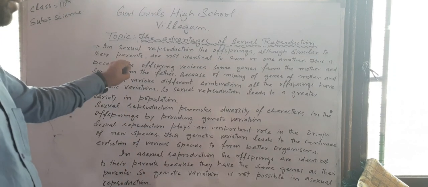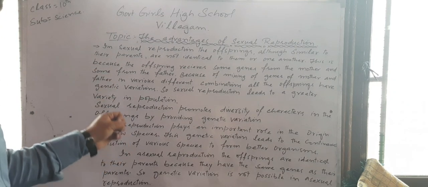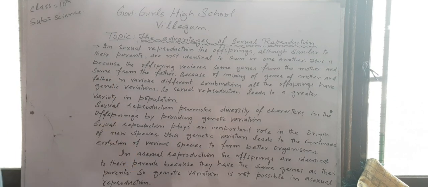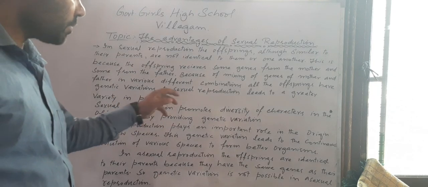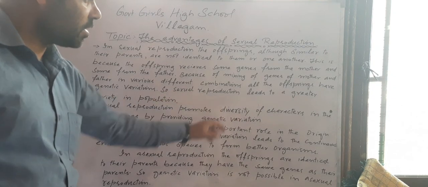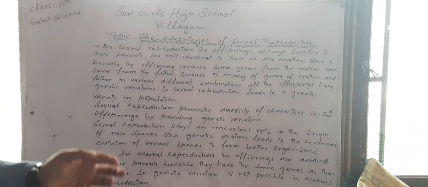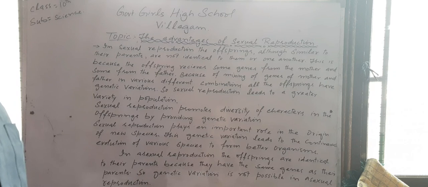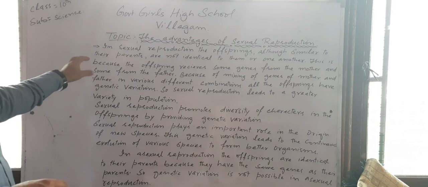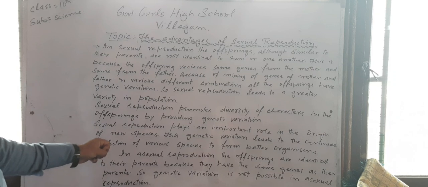So the advantage of sexual reproduction is that they have different genes that lead to evolution. And with evolution, what happens? Different organisms with diversity of characters, and there is a continuous evolution of various species with better organisms coming day by day, generation after generation, due to sexual reproduction. This was the advantage of sexual reproduction over asexual reproduction. This is the disadvantage of asexual reproduction.